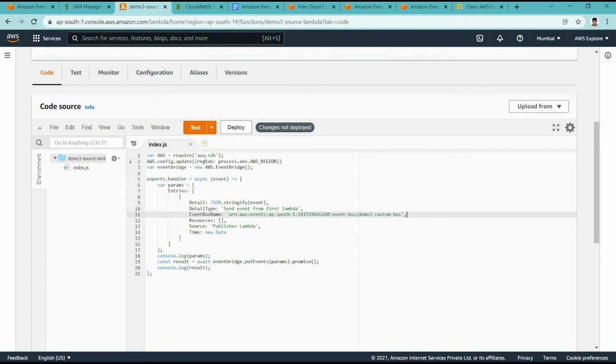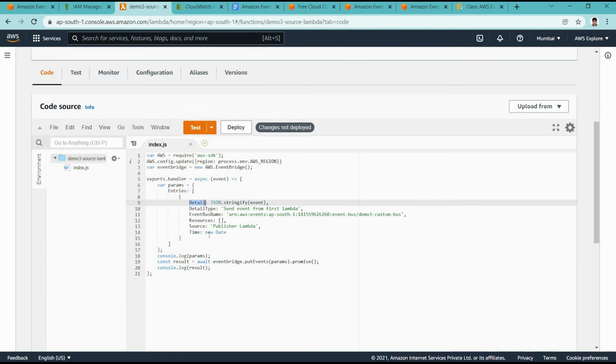Okay, so here we set everything: we imported the AWS SDK, set the region, created the object of EventBridge, and then created the JSON pattern which is required for passing to the put event function. AWS EventBridge supports many functions, and we are calling the put event function, so that will put the events on EventBridge whenever this lambda is called, passing these parameters.